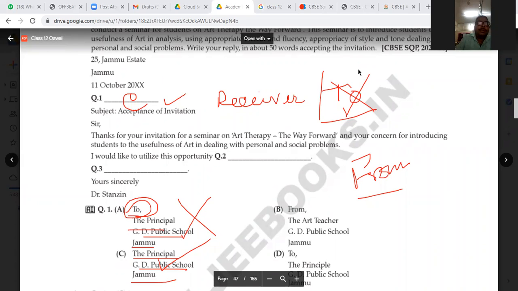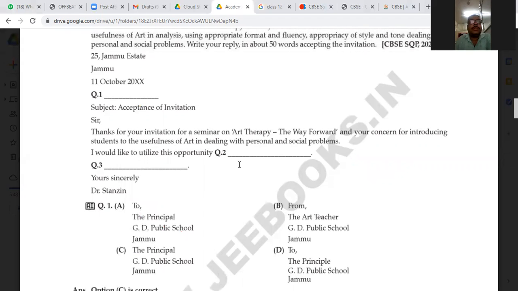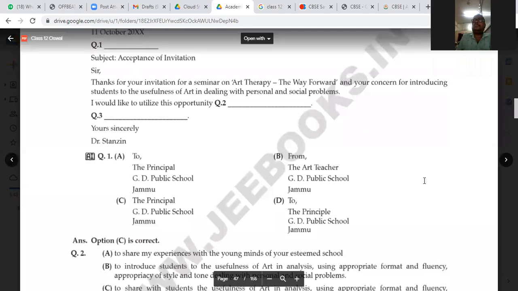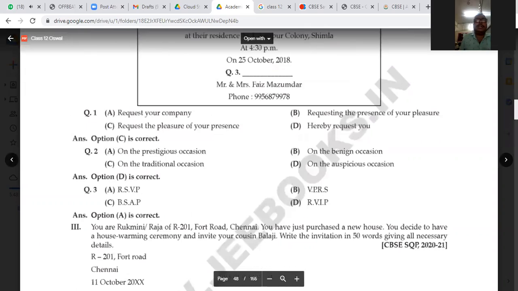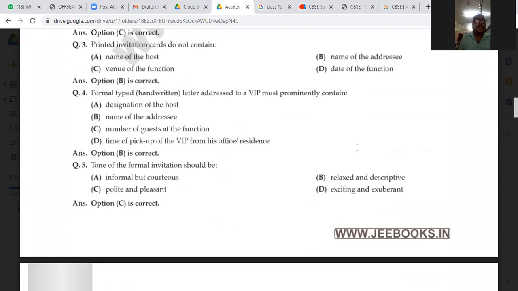Now we are coming to the next question, question number 2. You can see from here, this is question number 2. What will be the answer to question number 2? Question number 2, options have been given. You can see the options, just wait.